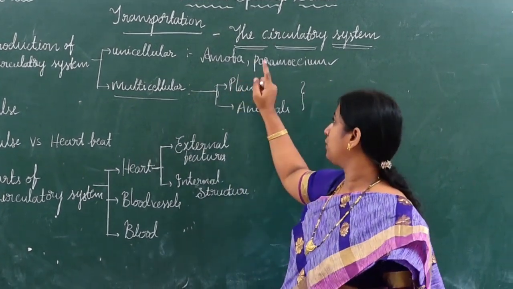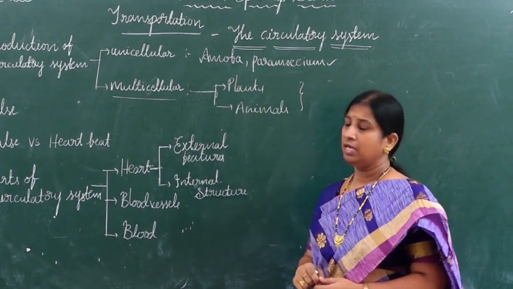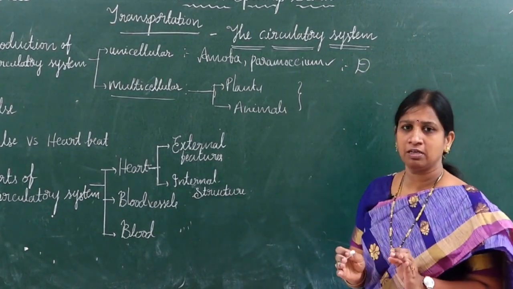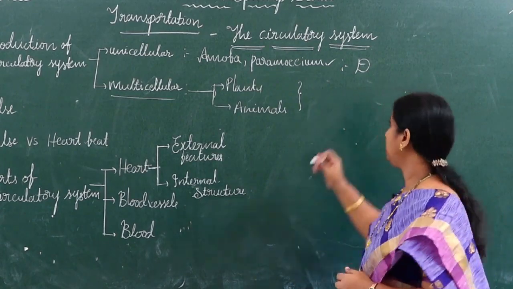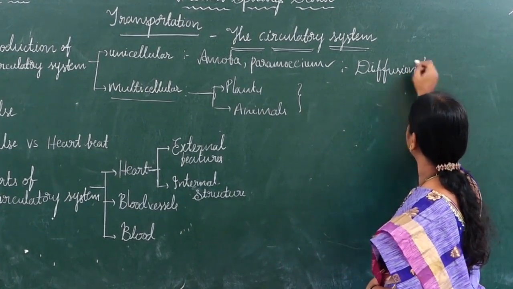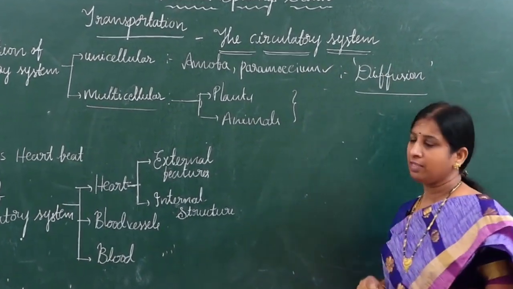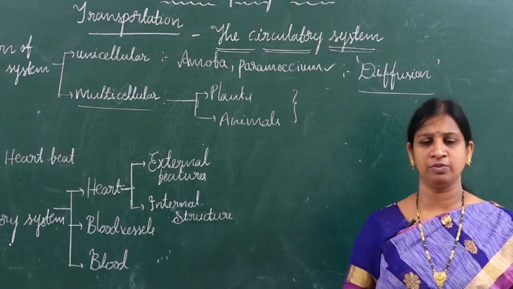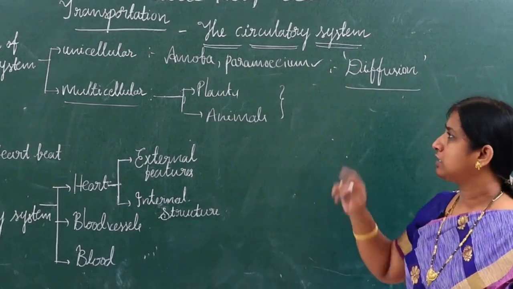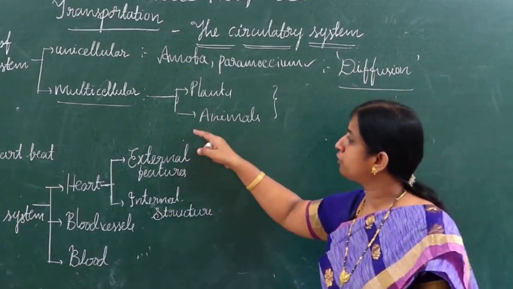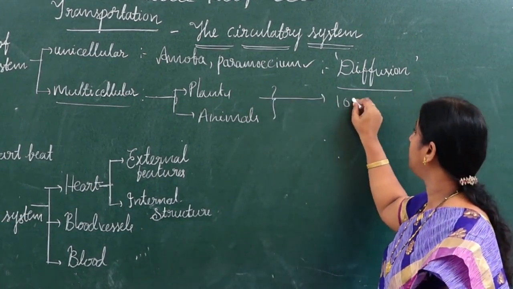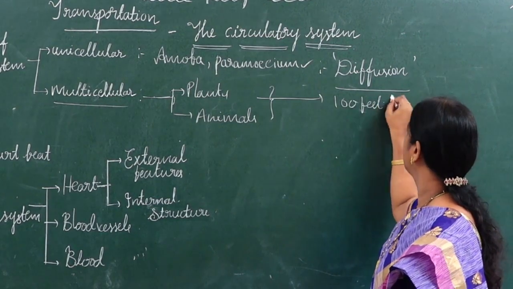In small organisms like amoeba or paramecium, there is no specific system for transportation. They simply depend on the diffusion process, and by diffusion the transportation of materials takes place. But when you go to multicellular organisms, whether plants or animals, some plants reach even 100 feet in height, like rosewood.